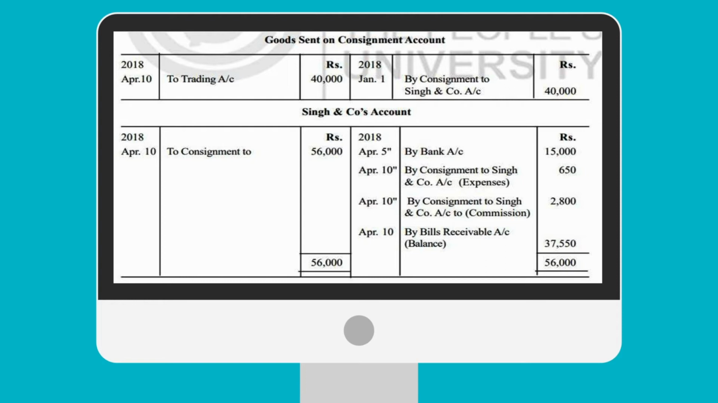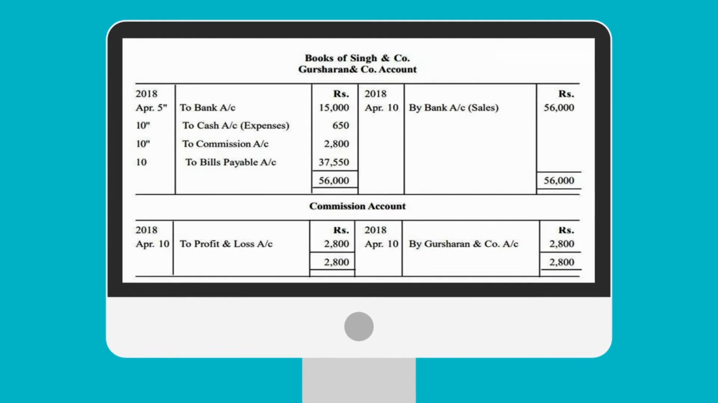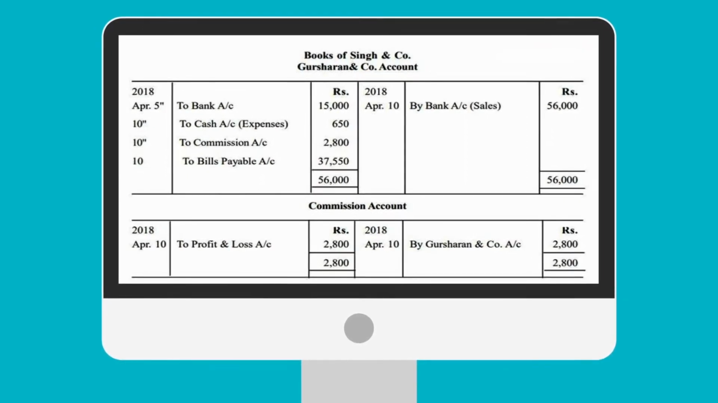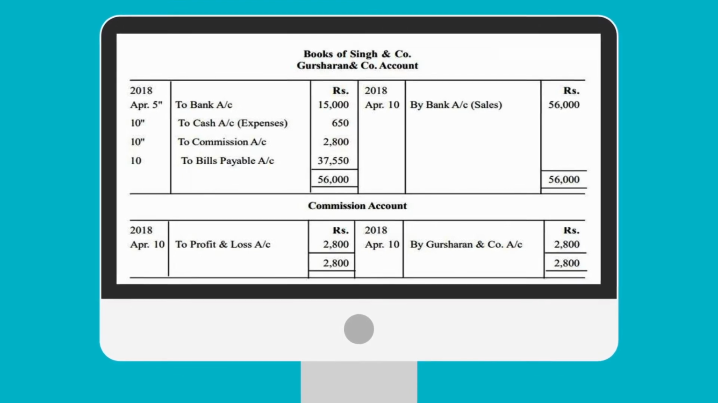By bills receivable, so this is the balancing figure. So if you subtract this and this out of 56,000, the balancing figure will be 37,550. In the books of Singh and Company, it means in the books of the consignee, the account of consignor, Gursharan and Company.